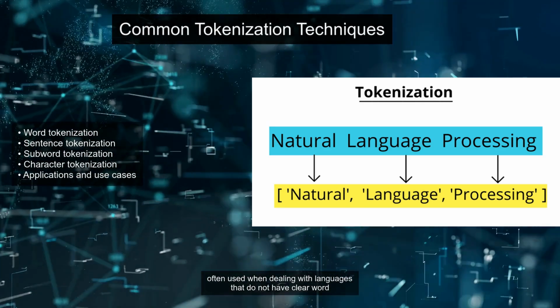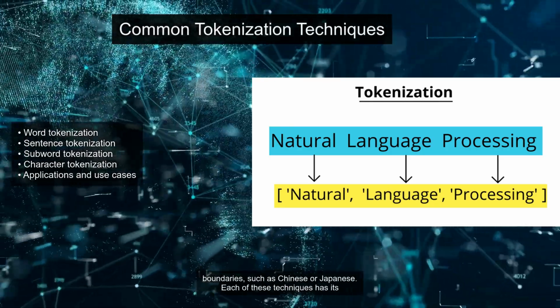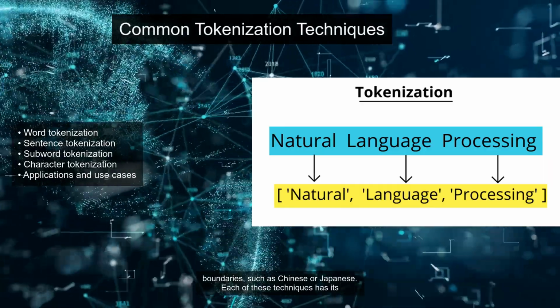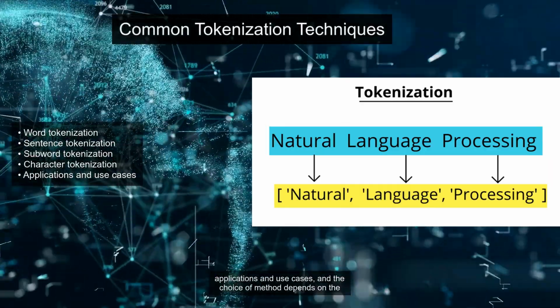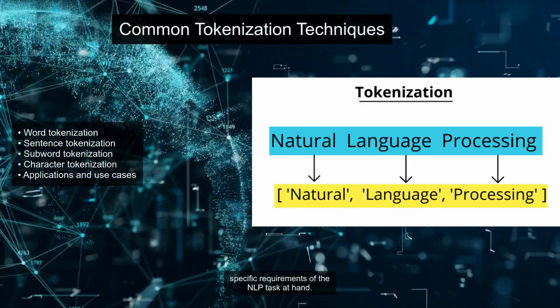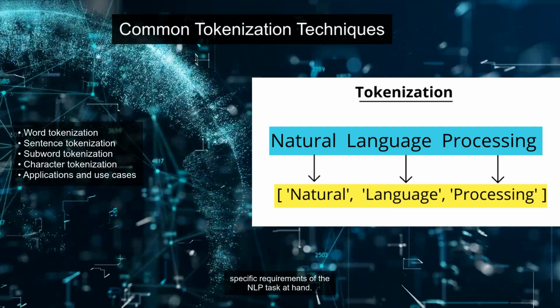Character tokenization treats each character as a token and is often used when dealing with languages that do not have clear word boundaries, such as Chinese or Japanese. Each of these techniques has its applications and use cases, and the choice of method depends on the specific requirements of the NLP task at hand.